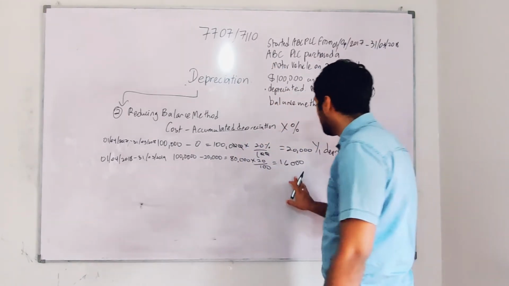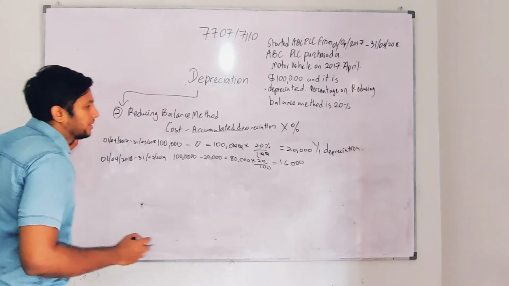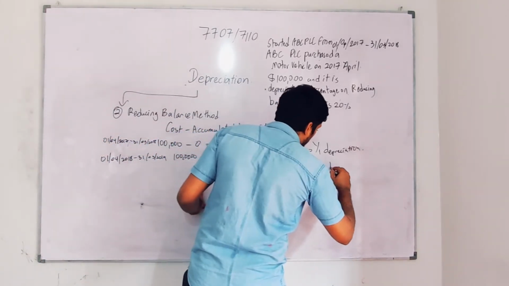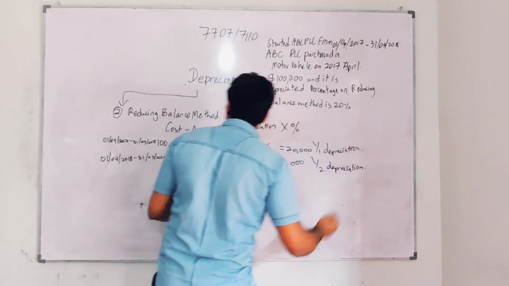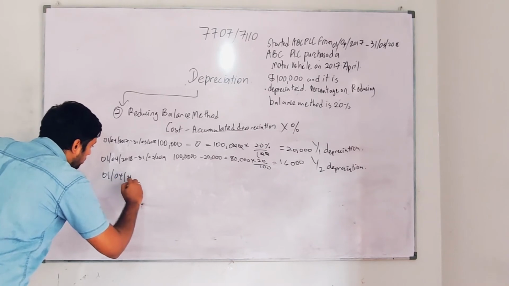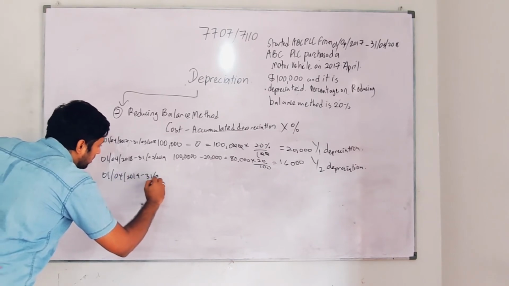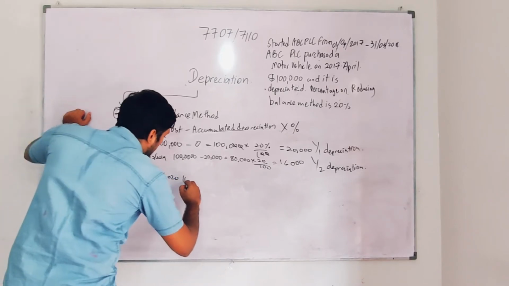So now you see 16,000 I have calculated. I'm going to take the third year. Now this is the second year, so I'll write year 2 depreciation, as you all need to understand what I'm doing. Then I'm moving on to the next part. I'm going to take first for 2019 to 31st 3 2020. I'm going to take 100,000 again.